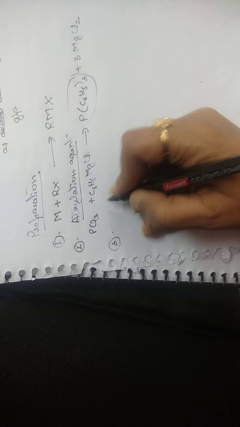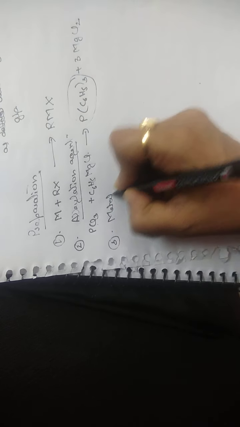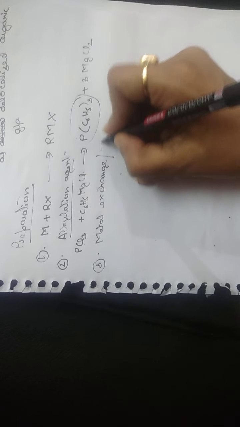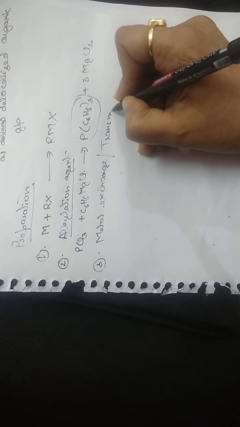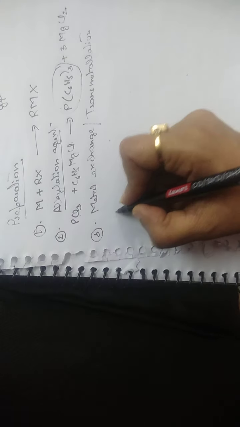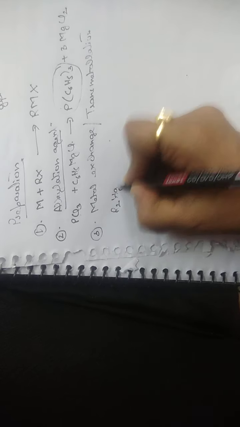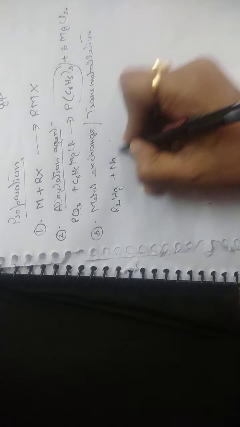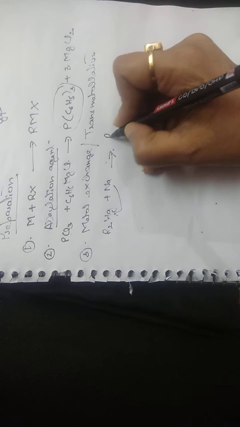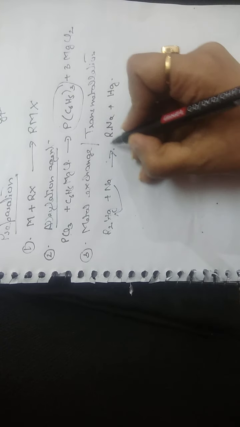The third is metal exchange process, or it is also known as transmetallation. Exchange of metal is going to take place. So R2Hg is a compound and it reacts with sodium. What happens? Sodium takes up the position of mercury. So we have RNa plus Hg. This is twice. So this is exchange of metal taking place.